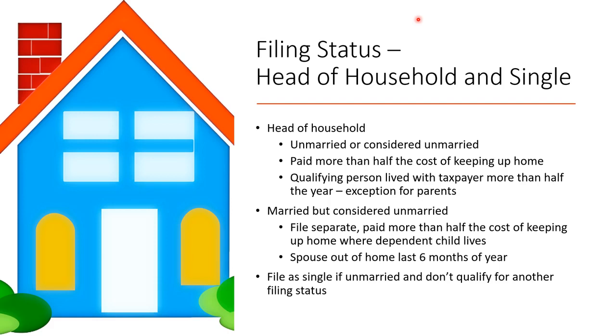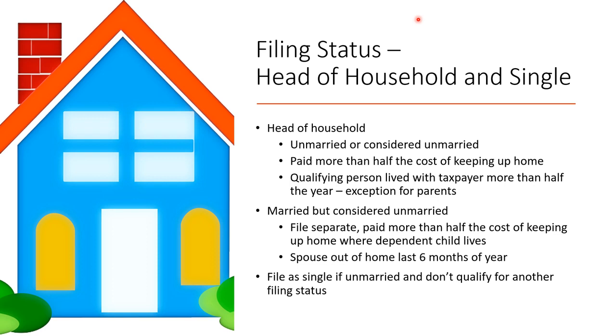Head of household is a filing status for unmarried people. However, certain married persons can be head of household, those who are married but considered unmarried. To be married, but considered unmarried, on the last day of the year, all of these tests must be met. They must file a separate return.